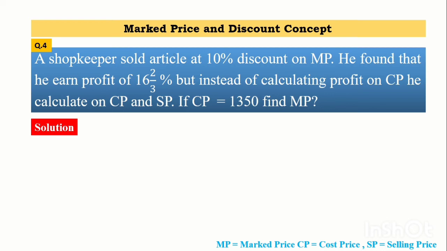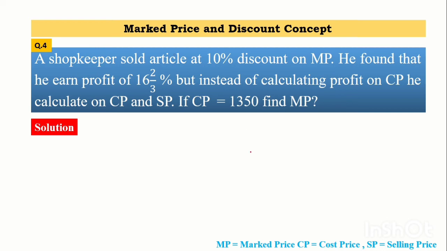A shopkeeper sold an article at 10% discount on MP. He found that he earned a profit of 16.2 by 3%, but instead of calculating profit on CP, he calculated on CP and SP. If CP is equal to 1350, find MP.